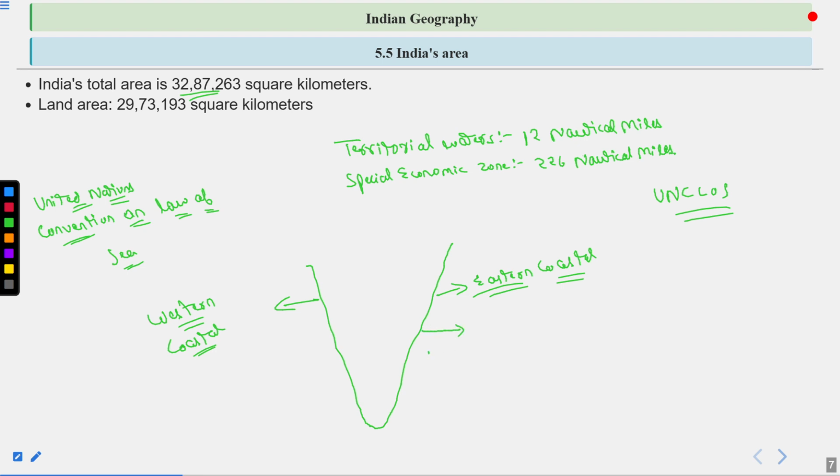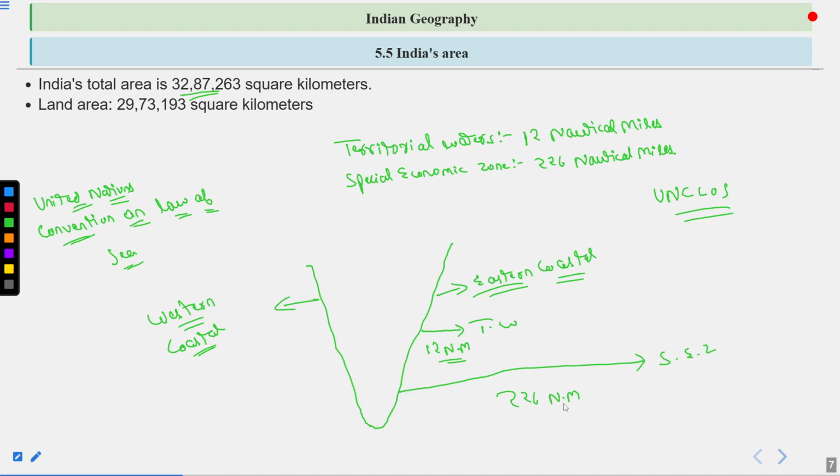From here till 12 nautical miles, the water belongs to India. If any foreign ship enters here, that will be considered a water boundary violation. And from this limit up to 226 nautical miles, beyond the territorial waters, that will be the special economic zone.